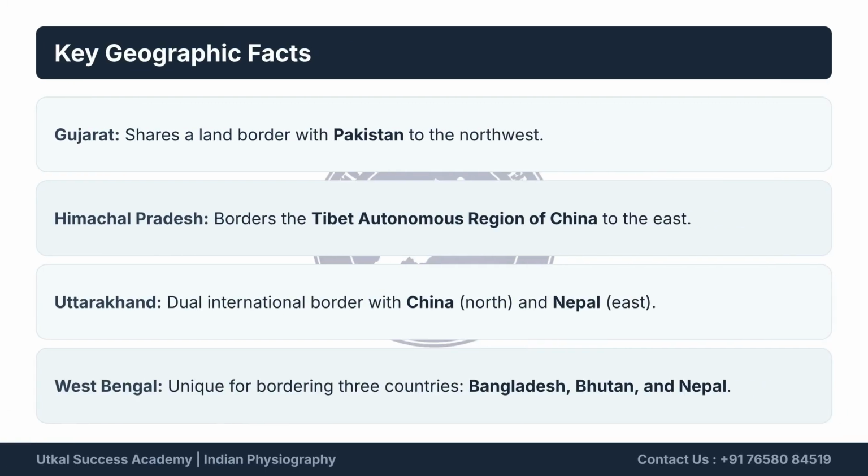Gujarat shares a land border with Pakistan. Himachal Pradesh borders the Tibet Autonomous Region of China. Uttarakhand has a dual border with China and Nepal. West Bengal borders Bangladesh, Bhutan, and Nepal. These connections highlight the diverse geopolitical landscape of India.